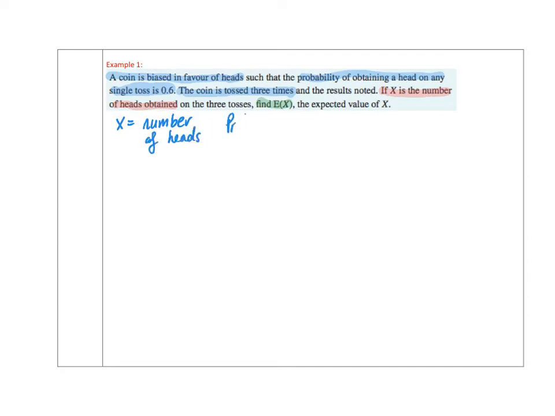We know that the probability of getting one head is equal to 0.6, which leaves the only other possible outcome, the probability of getting a tail, equal to 0.4. Now if the coin is tossed 3 times, I might list my sample space, which I could do either by drawing up the tree diagram or by thinking about the pattern we know.